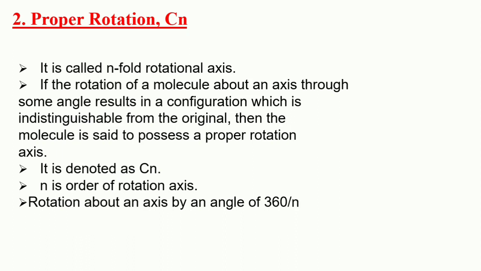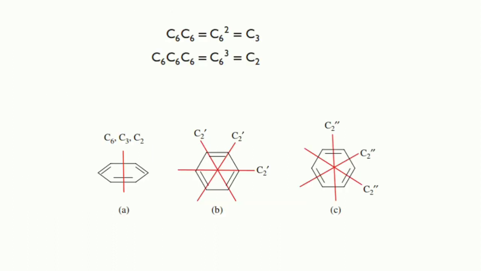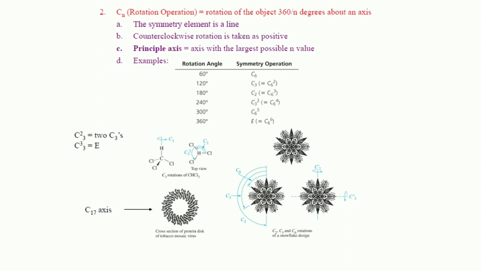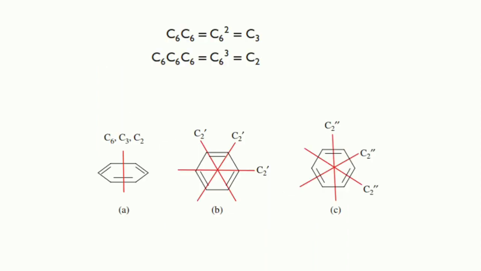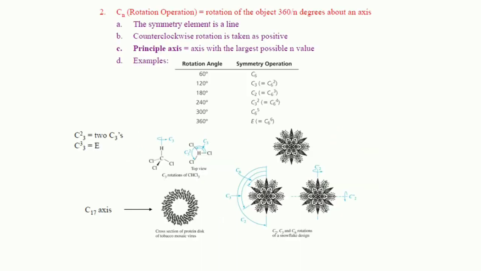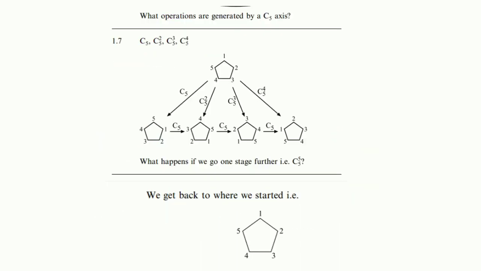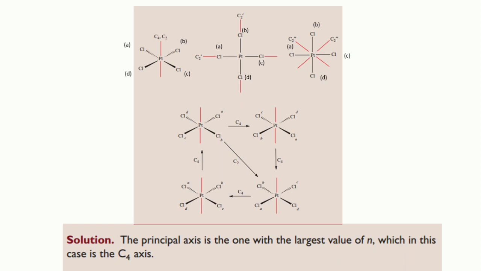We learned a lot about the proper rotation. The specific thing that we learned was the axis of rotation and the principal axis of rotation. There was quite a difference between the principal axis of rotation and the axis of rotation, and we know that the principal axis of rotation was the axis with the largest possible n value. We have learned this through different examples.